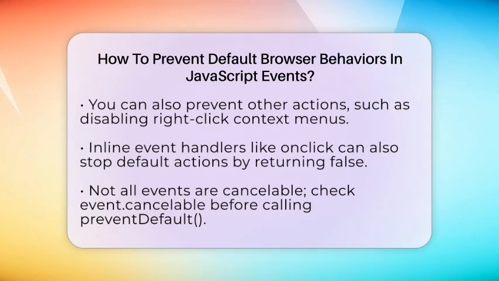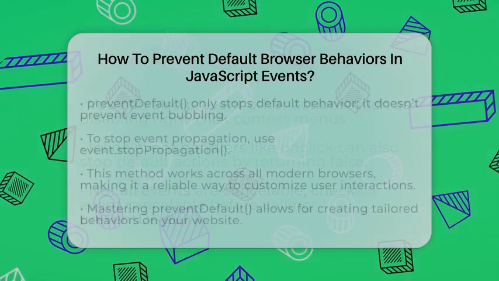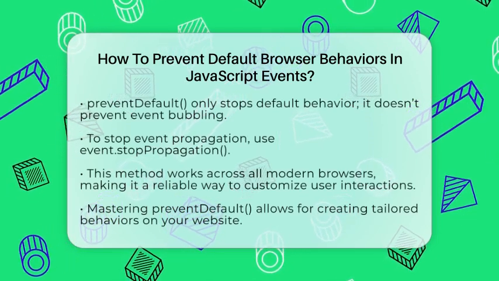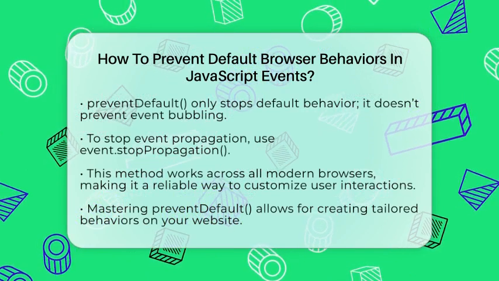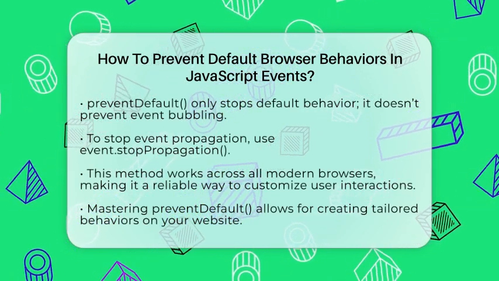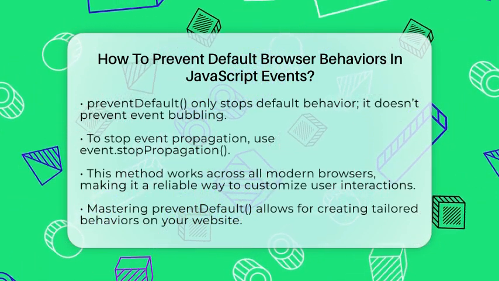Sometimes, you might see inline event handlers in HTML, like onclick. Returning false from such a handler also stops the default action. But using addEventListener and preventDefault is cleaner and more flexible. Keep in mind, not all events can be canceled. You can check if an event is cancelable by looking at its cancelable property. If it's false, calling preventDefault won't do anything.